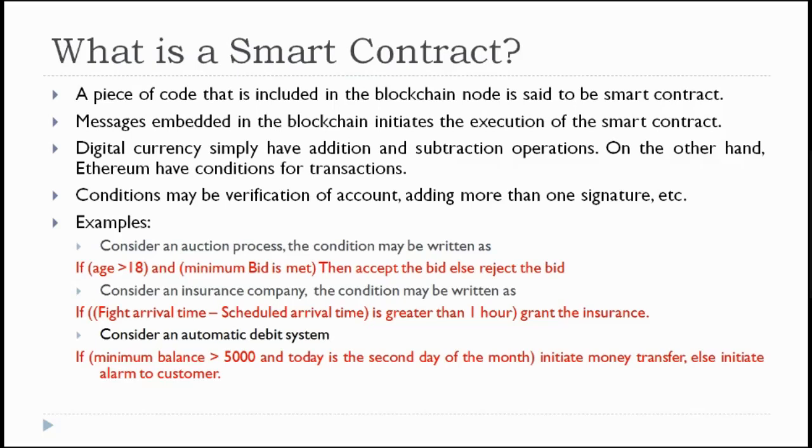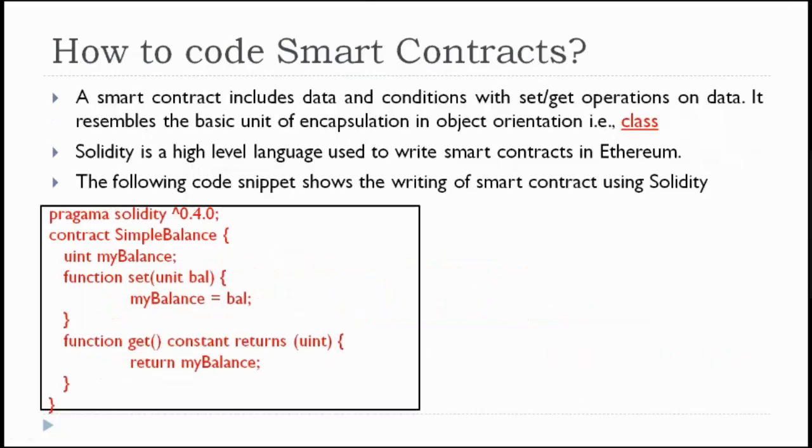Once you design it, for the user interface you can create HTML or JavaScript code, and tie that smart contract up with the front end application and execute it on the blockchain.